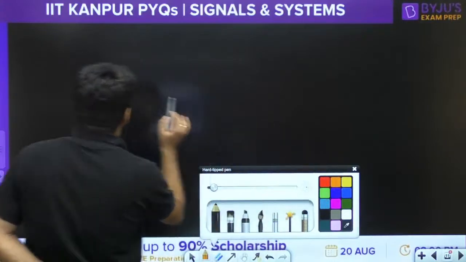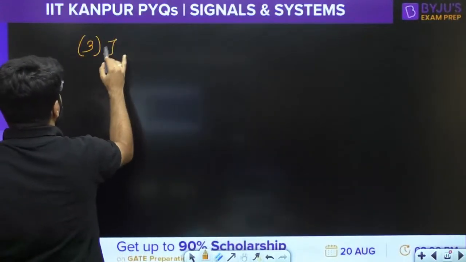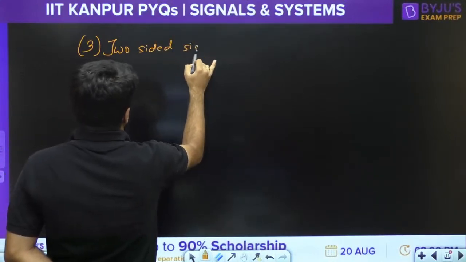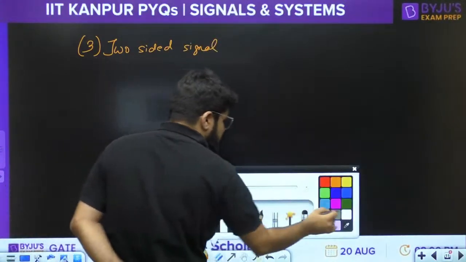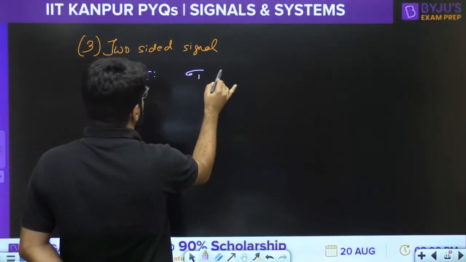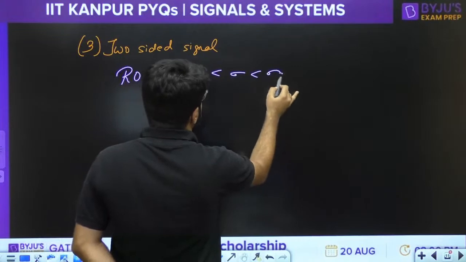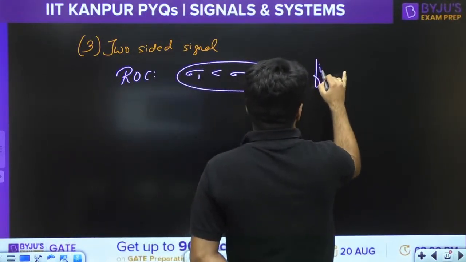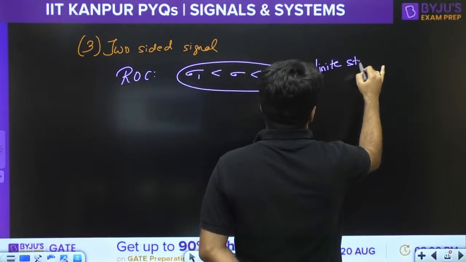The third case, if it is a two-sided signal, right, the ROC is of the form sigma 1 less than sigma less than sigma 2.